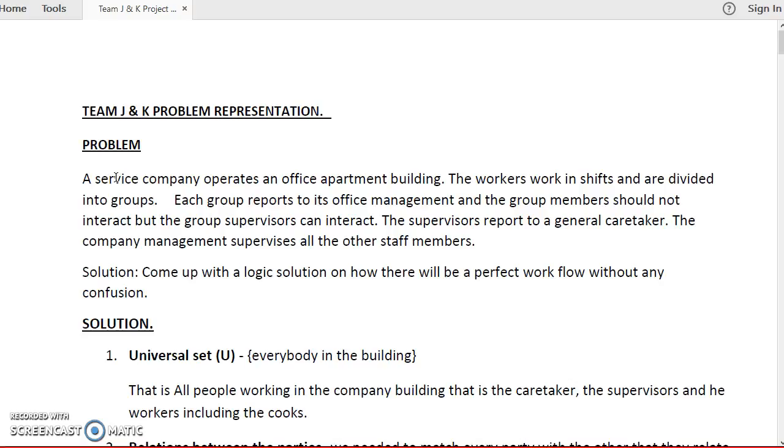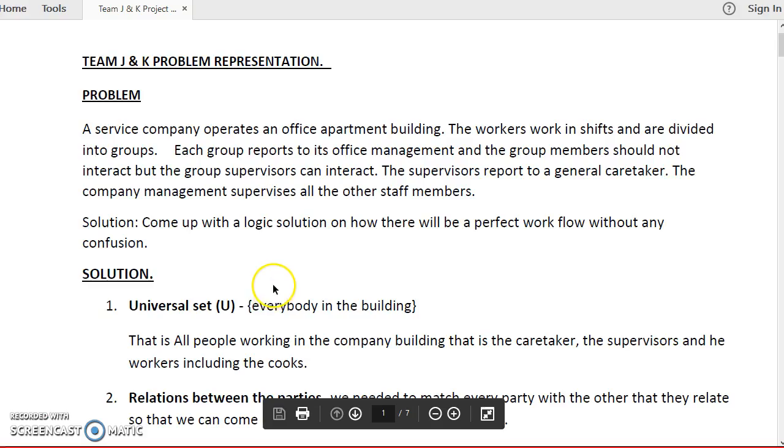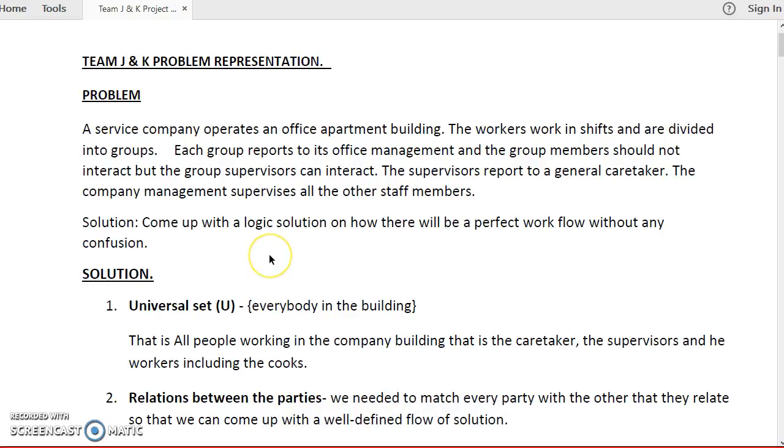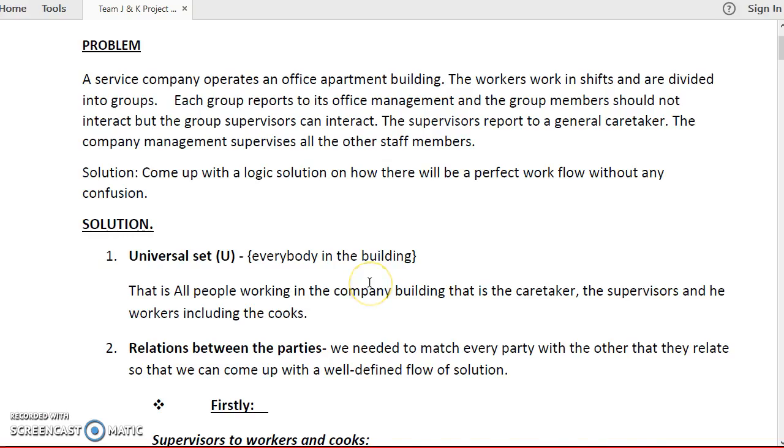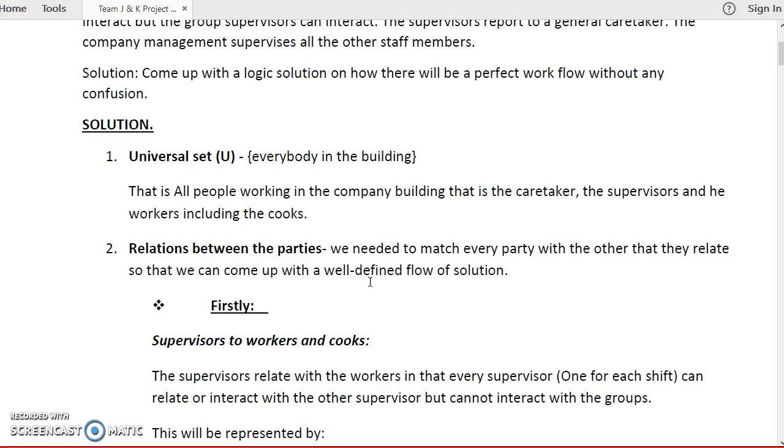The problem was: a service company operating at an office apartment building offers workers to service working services. The workers work in shifts and are divided into groups. Each group reports to its office management, and the group members should not interact, but the group supervisors interact. The supervisors report to a general caretaker, and there is a duplex relationship, or kind of communication, between the supervisors and caretakers. So the solution is to come up with a logic solution on how there will be a perfect flow without any confusion.